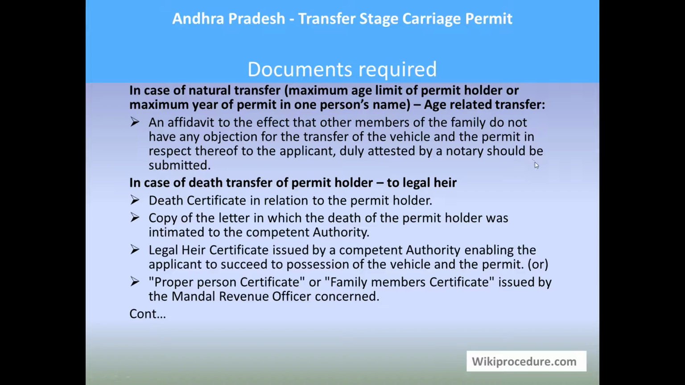In case of death of the permit holder, transfer to the legal heir requires the death certificate of the permit holder, a copy of the letter in which the death of the permit holder was intimated to the competent authority, a legal heir certificate issued by the competent authority enabling the applicant to succeed to possession of the vehicle and the permit, and a proper person certificate or family member certificate issued by the Mandal Revenue Officer concerned.